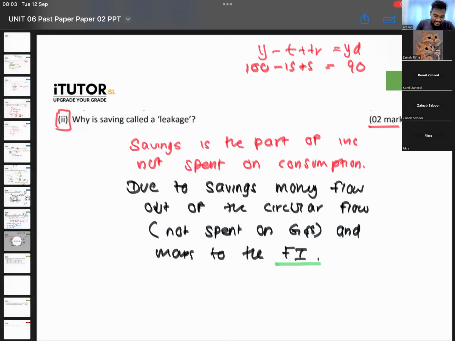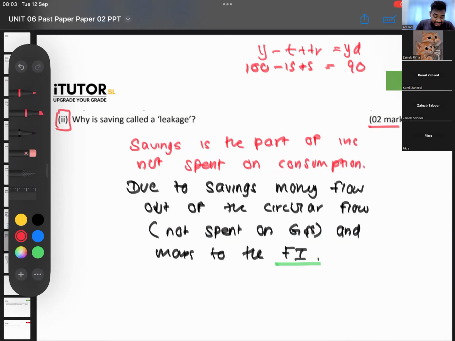Okay, so once again, guys, for this 2 marks, what do you have to write? Listen carefully. It's a 2-mark question. You start off with saying what is savings. Say that savings is a part of income that is not spent on consumption. Start your answer like that. Then you can say, because of savings, money flows out of the circular flow. In other words, it is not spent on goods and services. It flows out of the circular flow and goes into the financial institution.